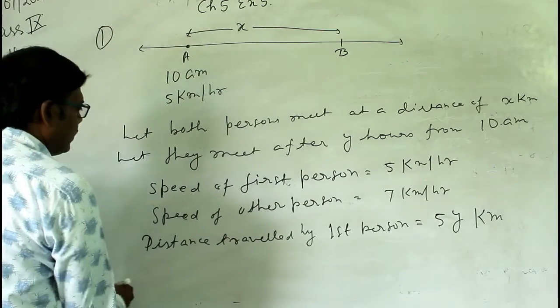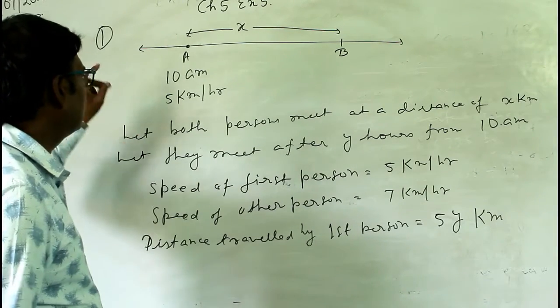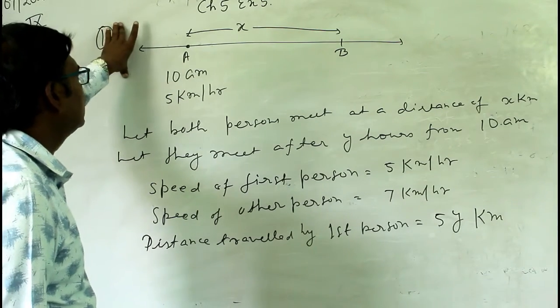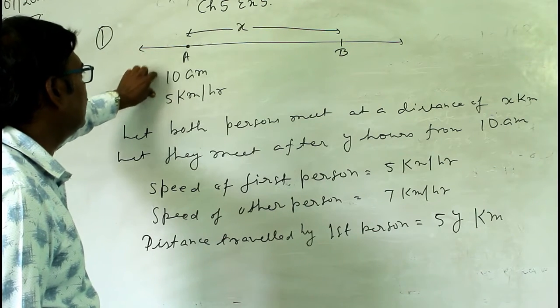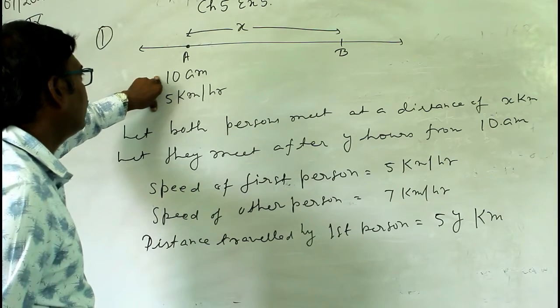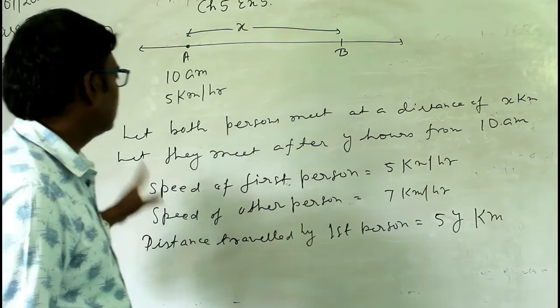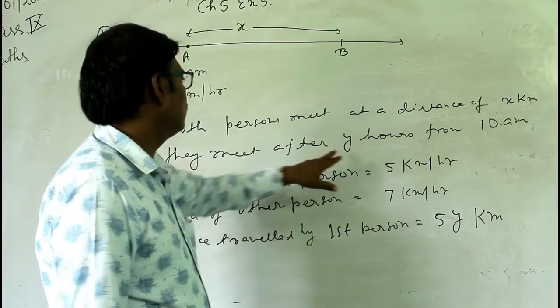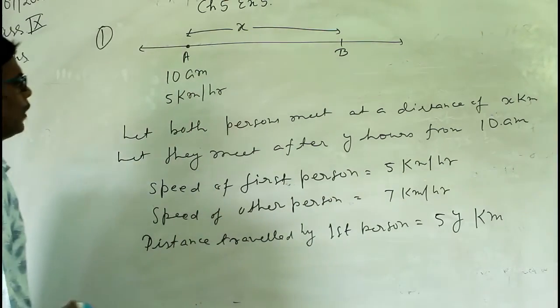And the distance traveled by the second person: the first person starts at 10 a.m. but the second person starts after 2 hours. So for the second person the time will not be y hours, it will be y minus 2 hours because he started 2 hours later.